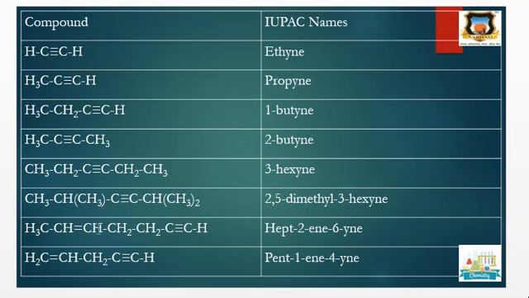Therefore, numbering 1, 2, 3, 4, 5, 6, hept-2-en, that is the alkene, and 6-yne, that is the carbon-carbon triple bond. Therefore the nomenclature of this compound is hept-2-en-6-yne. Then here again the lowest number is given to the carbon-carbon double bond, 1, 2, 3, 4, 5, that is, hex-1-en-4-yne.